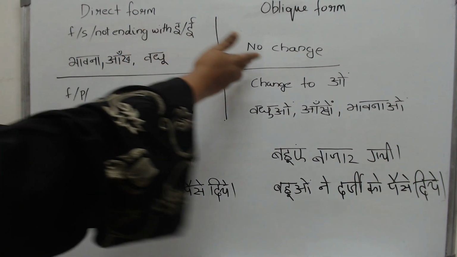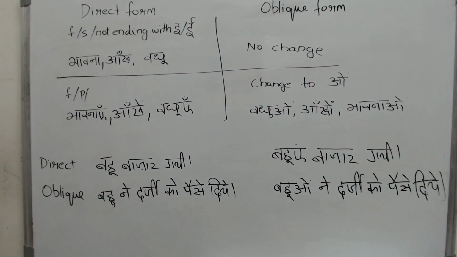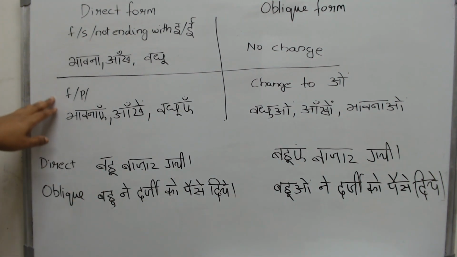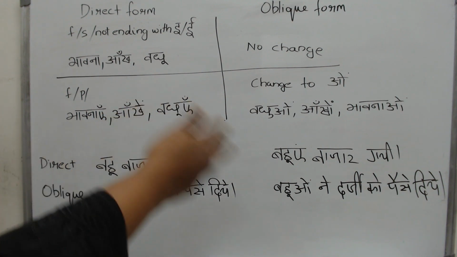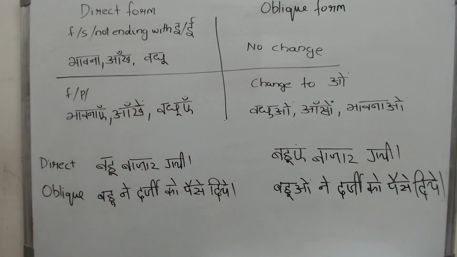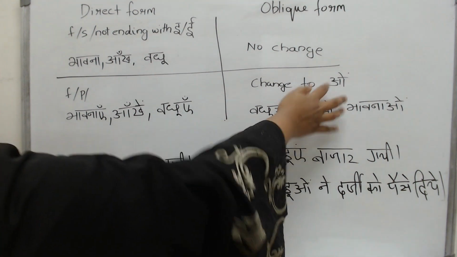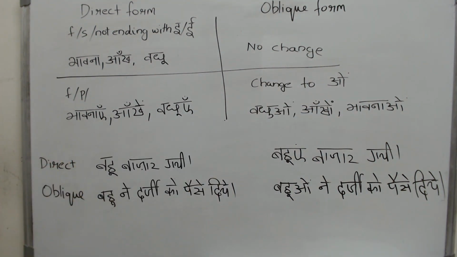What happens? Nothing happens, no change again. Now what happens to all of their plurals? They will all end with the a sound: bhavnaye, aankhein, vaduye. Now what about their oblique form? What happens? They all change to the o sound: vadhu, aankhon, bhavnao. That is how they will sound.